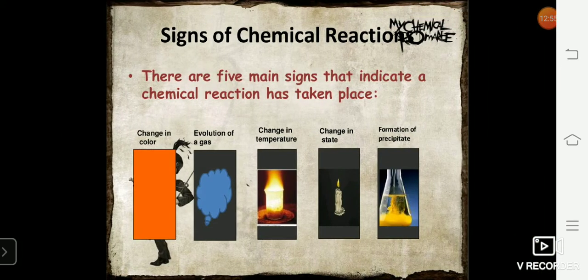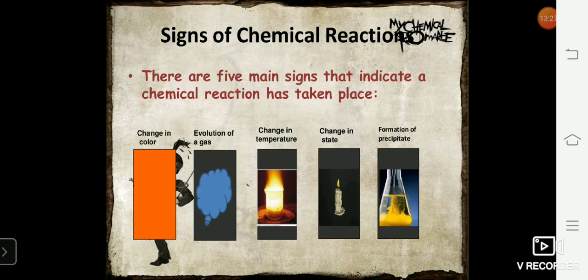Now, what are the signs of chemical reaction, or how can we physically observe that a chemical reaction has taken place? There are 5 basic indicators for a chemical change taking place. The first one is change of color. Now, this is really important because you have to remember the change of color of certain compounds because the question may be asked in a different form. I'll be teaching you those questions. There you'll understand what I mean by remembering the change of color.